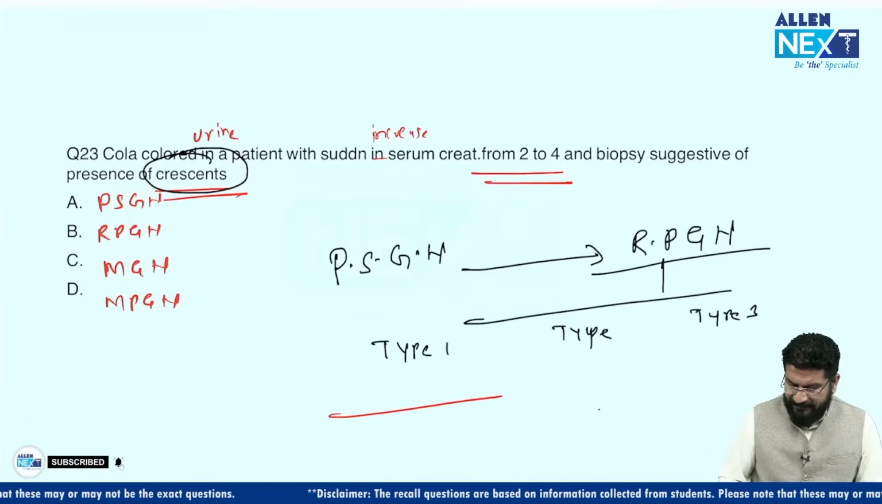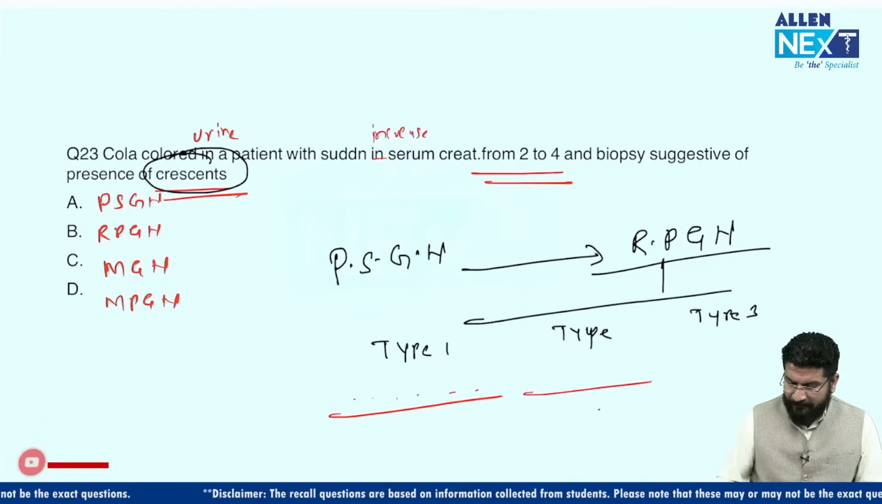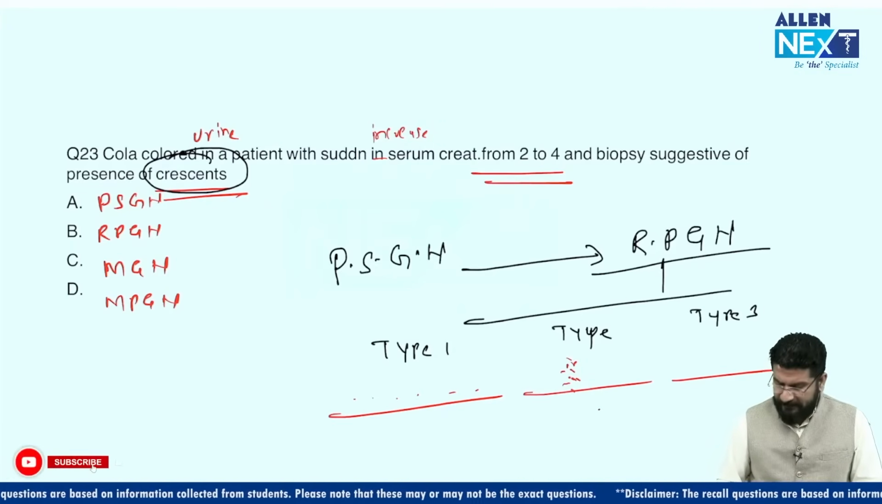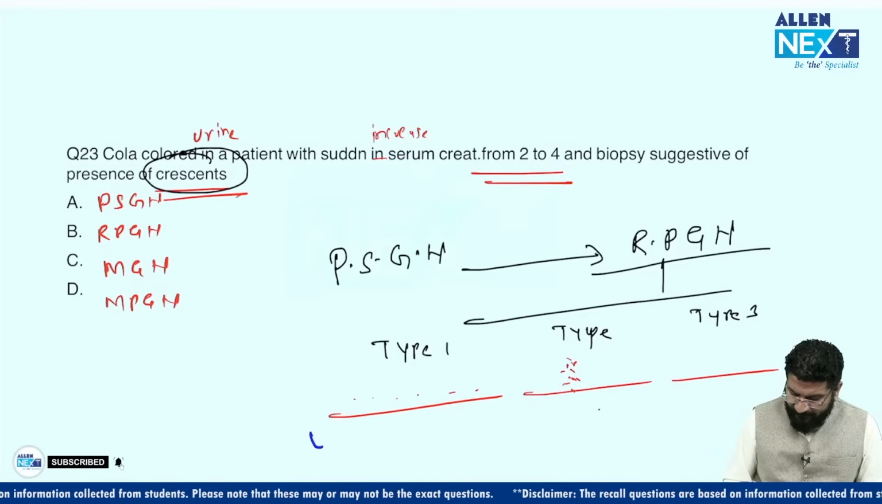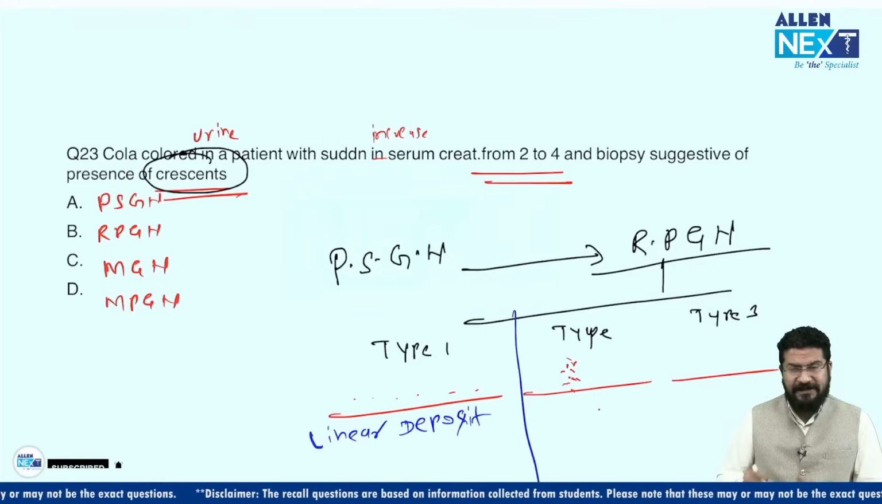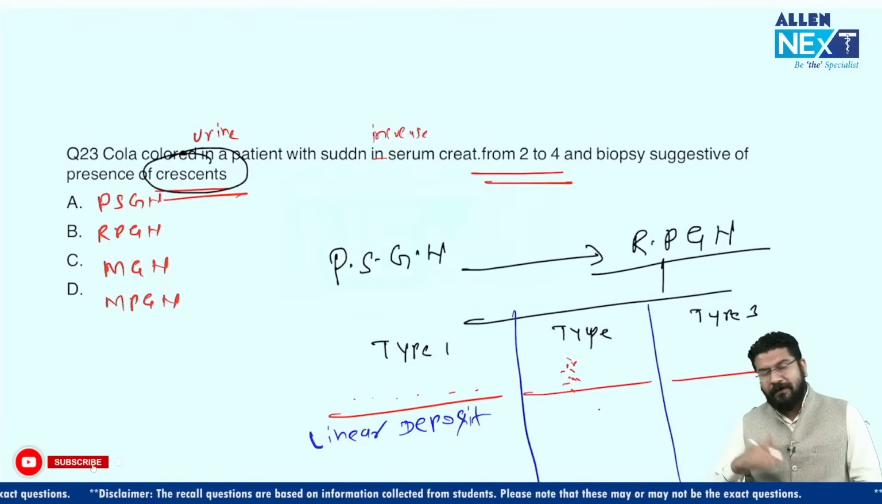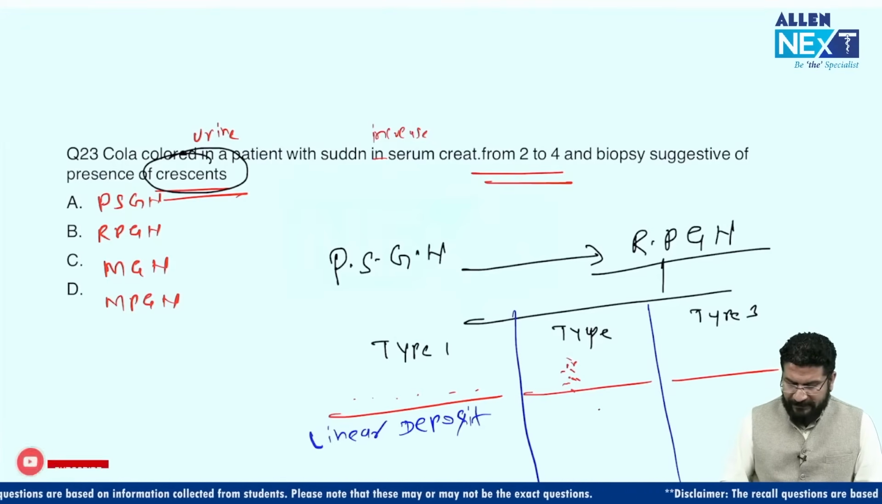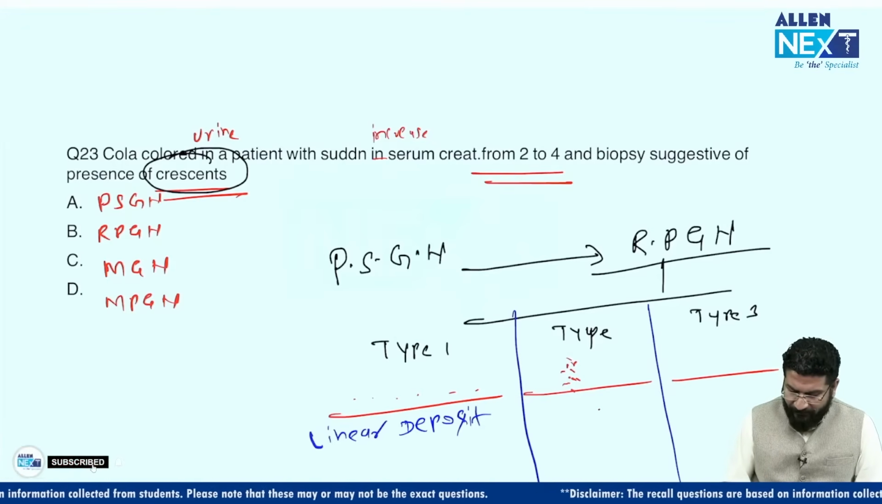Type 1 RPGN will have linear deposit. Type 2 RPGN will have granular deposit. And type 3 will not have any deposit, which we call pauci-immune. So again I am writing, type 1 is called linear deposit. So the patient will develop RPGN, which is a complication of other nephritic syndromes. So linear deposit we see in a person who is getting RPGN after Goodpasture.